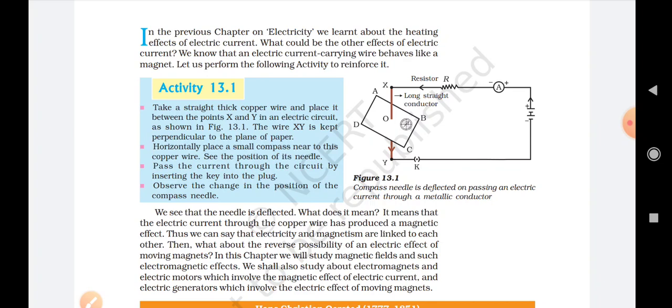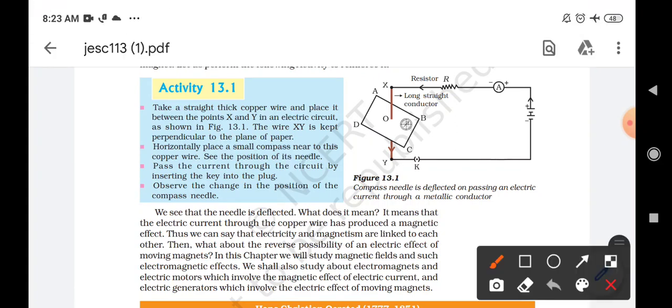Even the reverse possibility is also possible, students. It means when there is a continuous change in the magnetic field, then electric current can be produced, and it is because of that it is written that the reverse possibility of an electric effect can move the magnet, right?